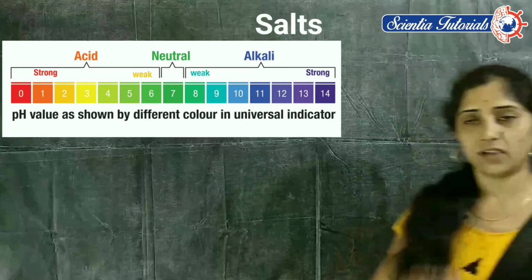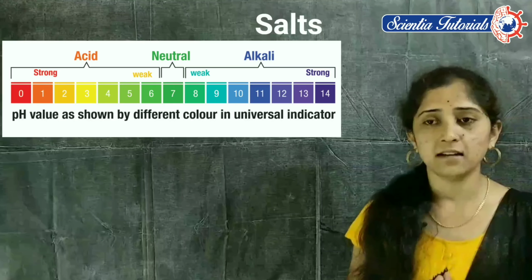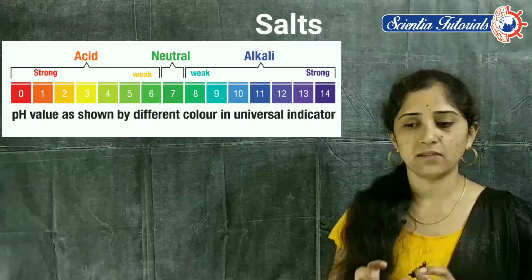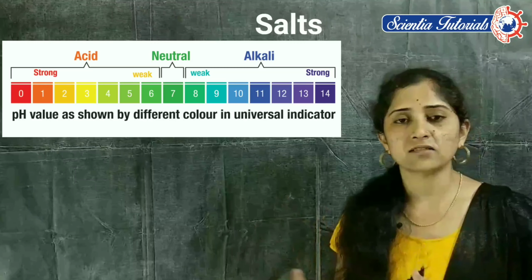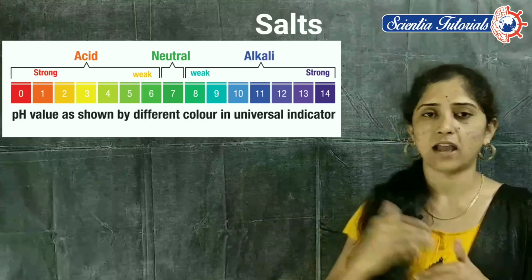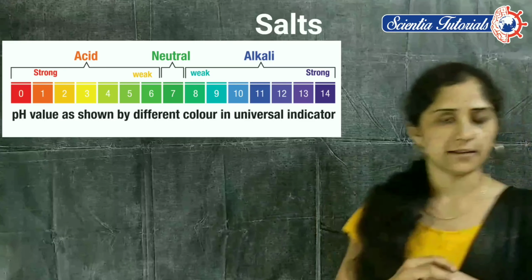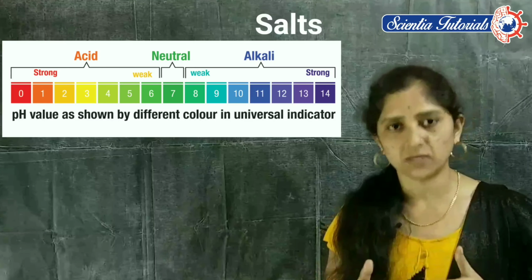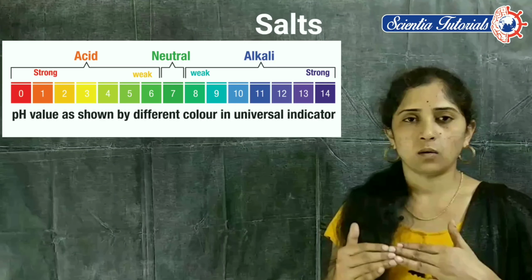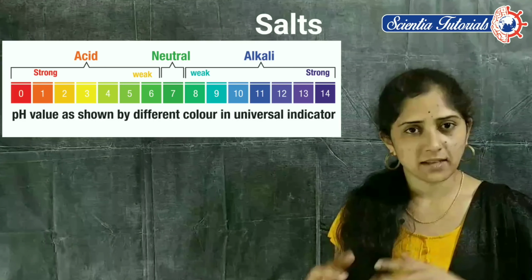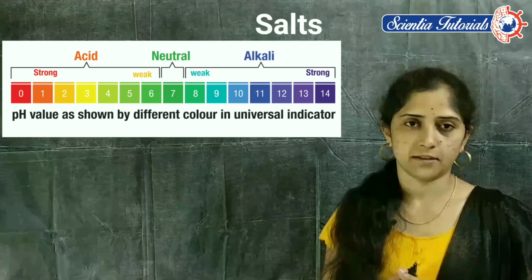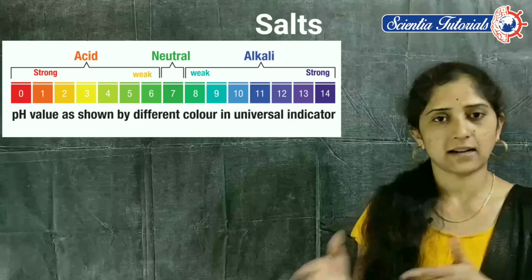Yes, we have already discussed the pH scale in an earlier session. By using the pH scale, we observe whether the given solution is an acid, a base or a salt, according to the values and the color change. So what is the pH value of salts? Yes, the pH value of a salt is 7. So is it acidic, basic or neutral? Of course, salts are neutral, not acidic in nature and not basic in nature.